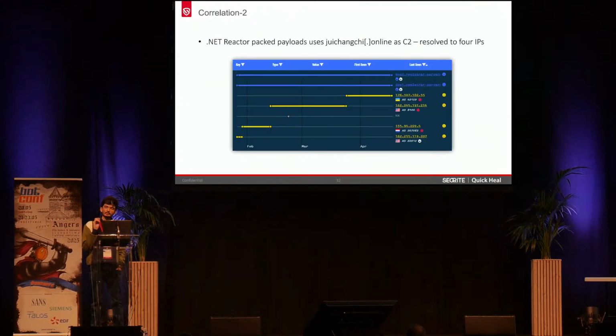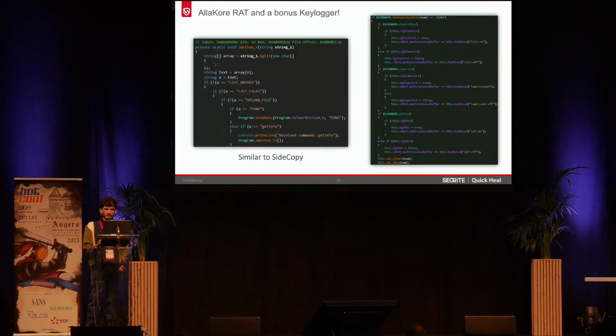And here we observed our second correlation. All these Crimson RAT payloads were connecting to a C2 as mentioned here, and this was resolving to 4 different IPs when we looked at its DNS history. Among one of these ASNs or IP addresses, we observed an AllaKore RAT which was based on .NET. Previously we have seen SideCopy using the AllaKore RAT which is based on Delphi.